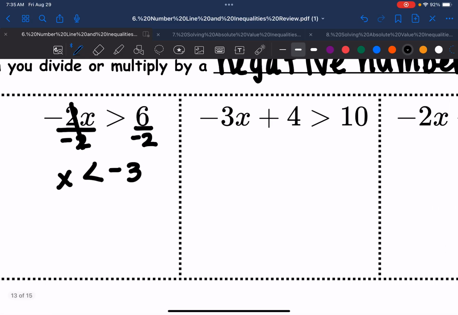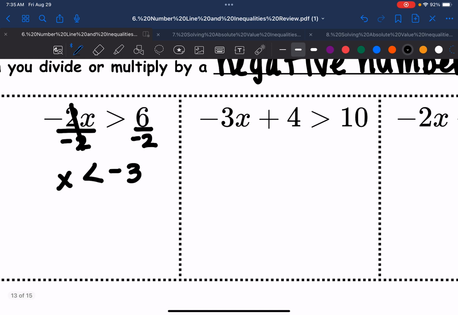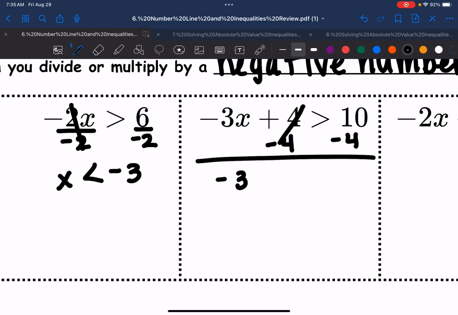For this next one, we would add or subtract first, just like in an equation. So we're going to do that in an inequality, but we're going to be mindful of our symbol. We subtracted, our sign does not change. Our sign does not change when you subtract. It changes when you multiply or divide by a negative. So here now I have to divide by a -3 on both sides, and when I do that, I'm going to be left with x. Flip your sign, -2.